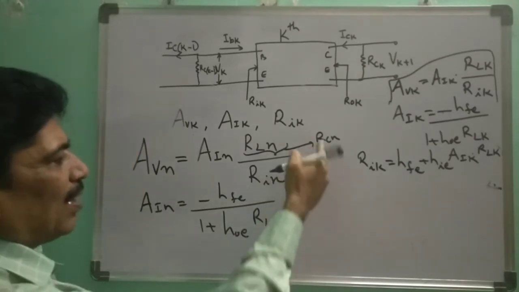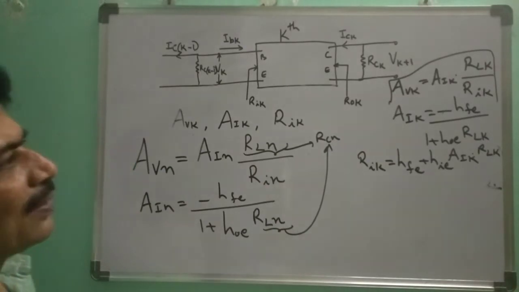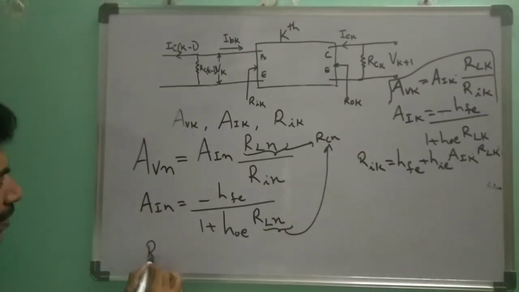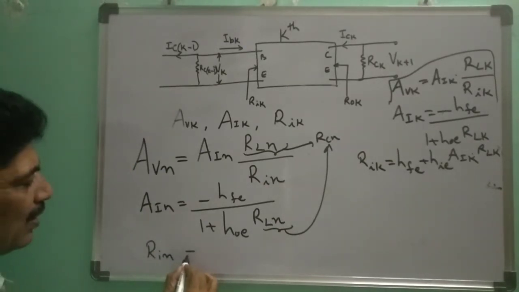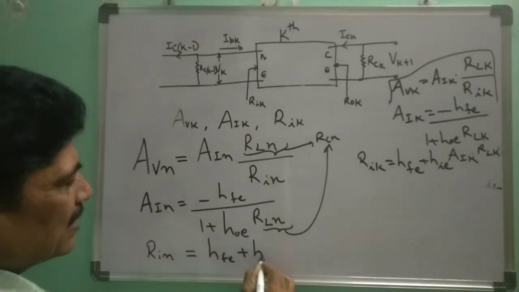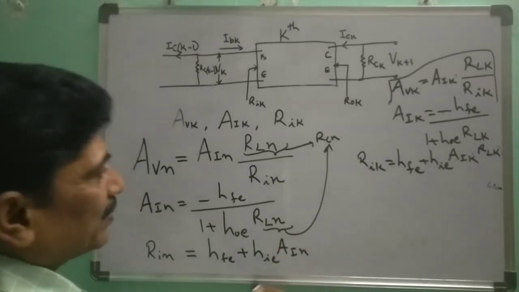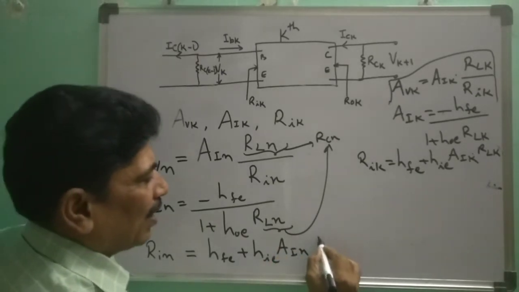RLN is nothing but RCN only. And what is RIN? RIN is equal to HFE plus HOE into AIN into RLN.